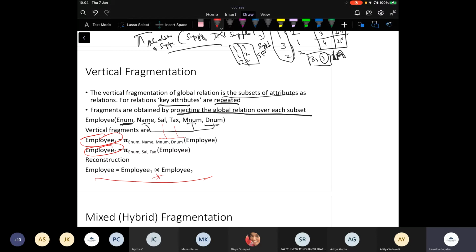Because the key is replicated, it becomes a basic concatenation of this. And the extreme form of this is columnar databases, where key and value are actually stored as separate tables, or separate entities, or separate data chunks. So this is vertical fragmentation. Any questions on vertical fragmentation?